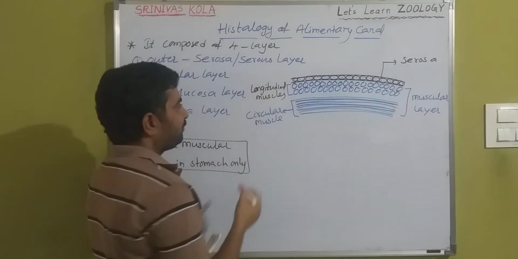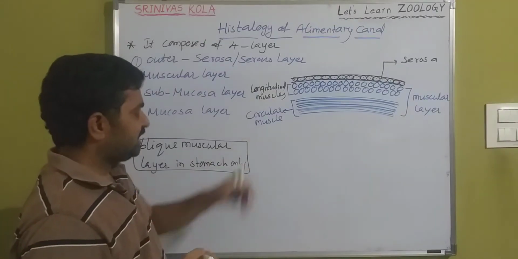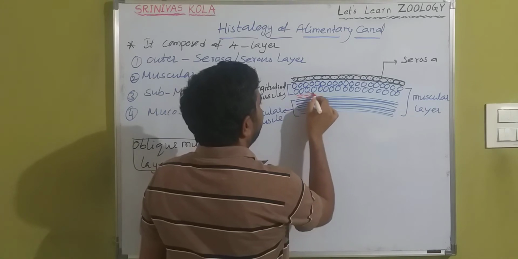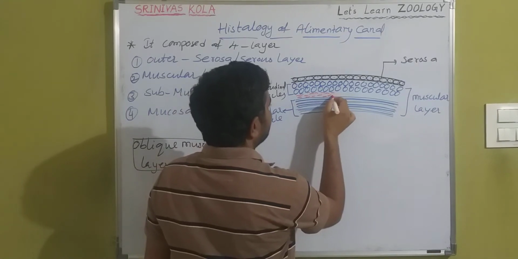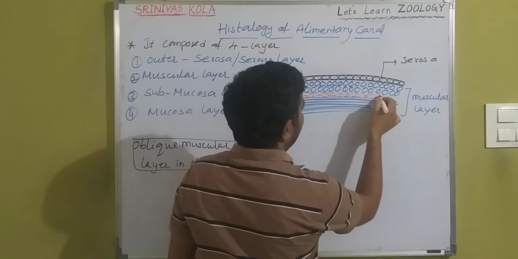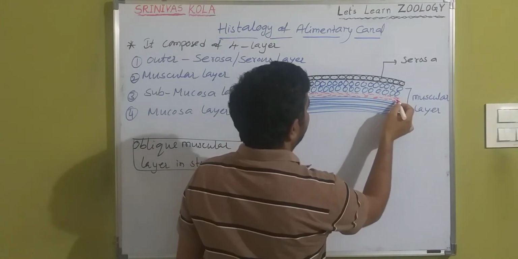In between the longitudinal muscles and circular muscles, there is a network of neurons, especially parasympathetic neurons.